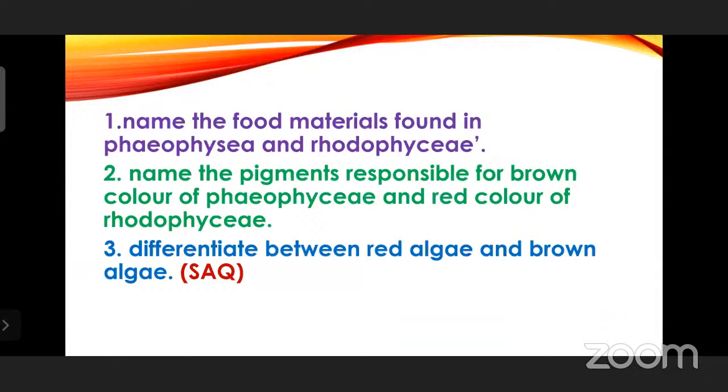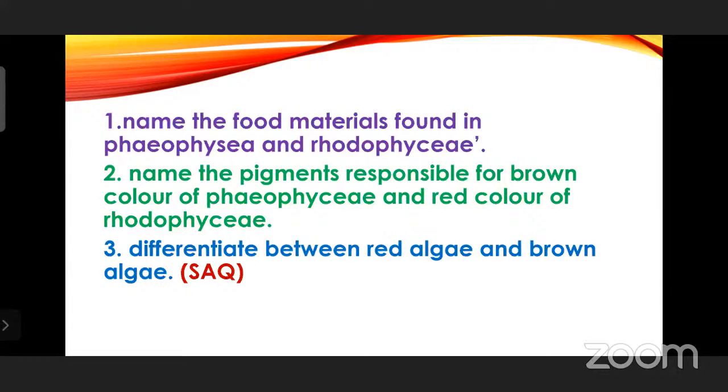So coming to the assignment from this topic only, name the food materials found in Phaeophyceae and Rhodophyceae. And the second one, name the pigments responsible for the brown color of Phaeophyceae and red color of Rhodophyceae.